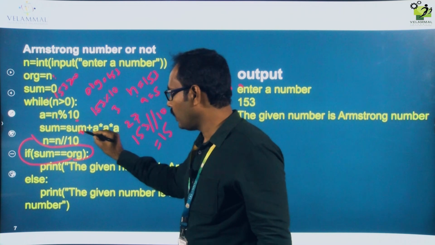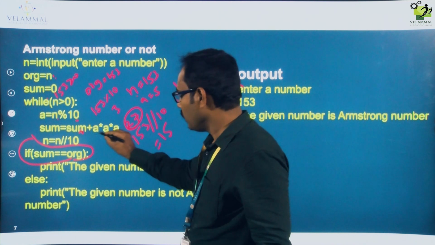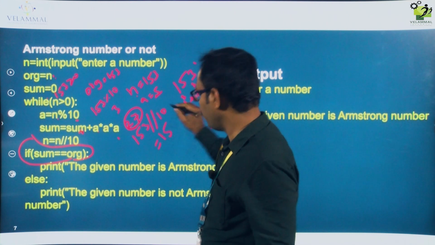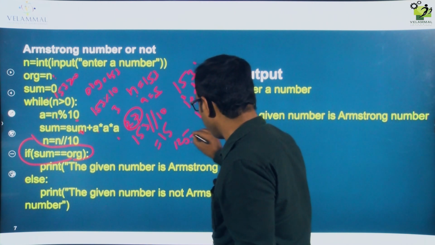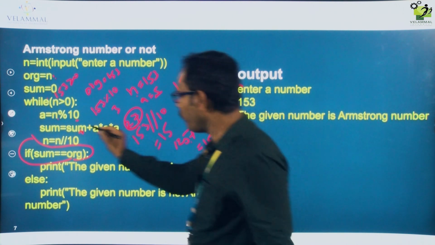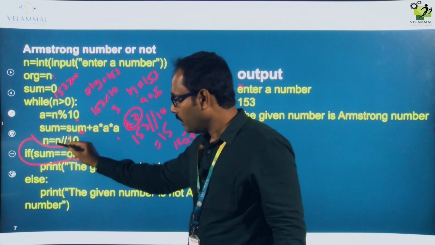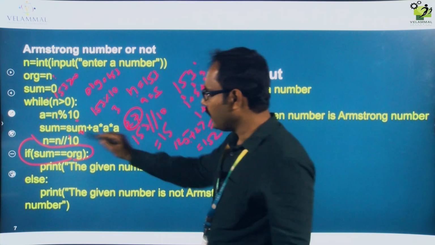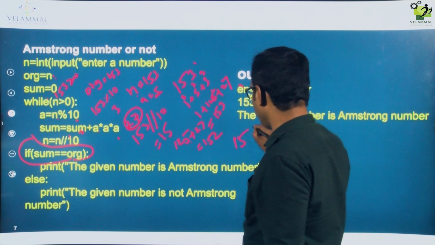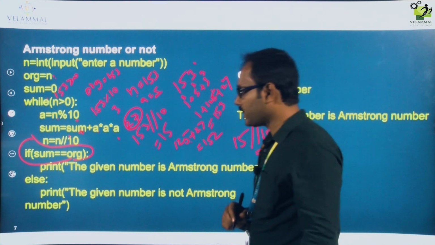So sum equal to the sum value, which is already 27, plus here a value is 5, 5 into 5 into 5, 125. So now 125 plus 27 equals 152, and 152 will be stored in sum. n equal to n floor division 10. So n value now is 15, and 15 floor division 10 is nothing but I will be getting 1 only.